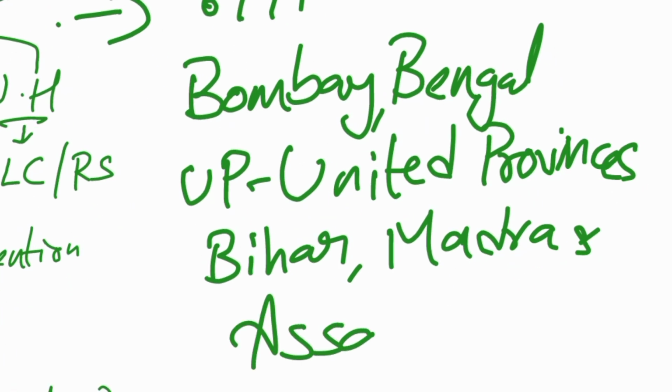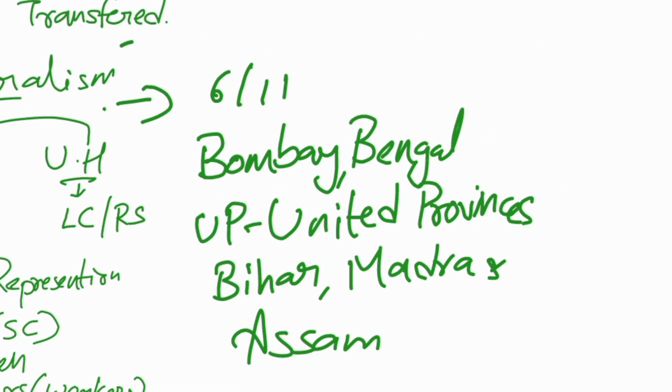So in these six provinces out of the 11 provinces, bicameralism was introduced: Bombay, Bengal, Bihar, UP, Madras, Assam.